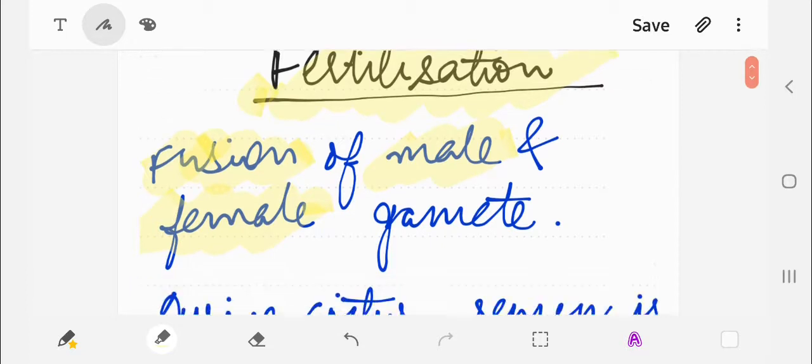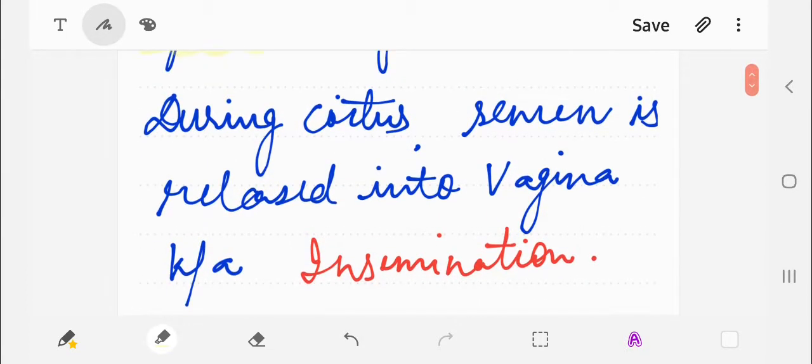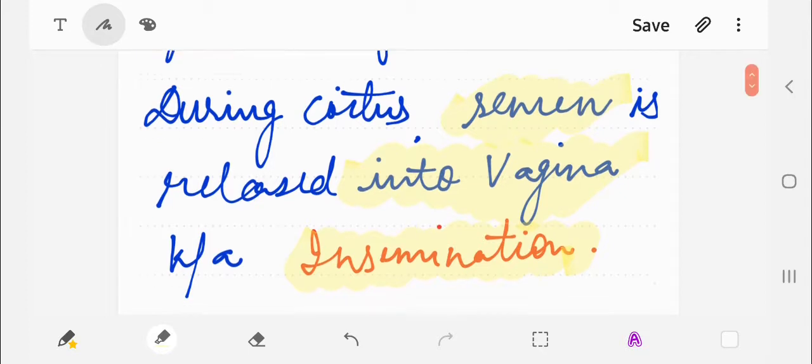So during fertilization, the first step is insemination. What is insemination? When semen is released into the female genital tract, that is through the vagina during coitus, that process is known as insemination.